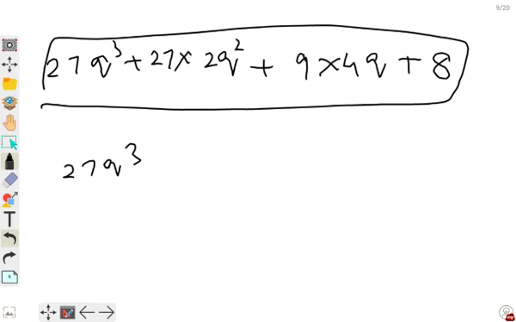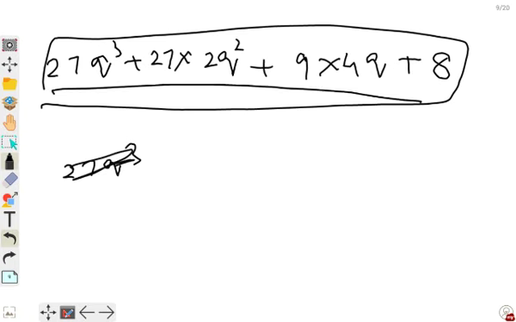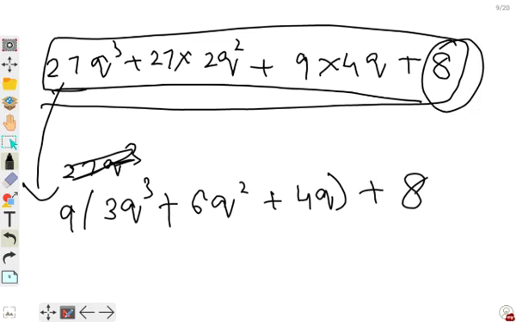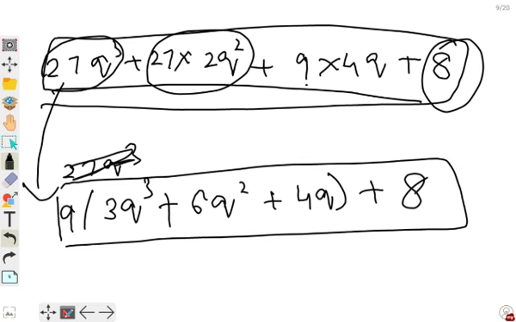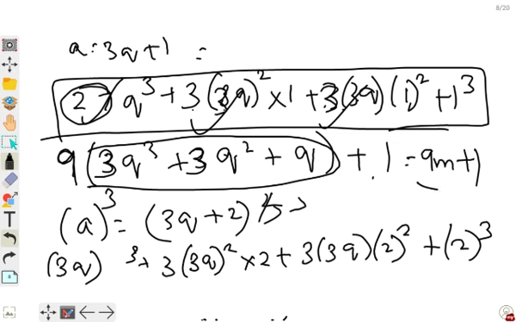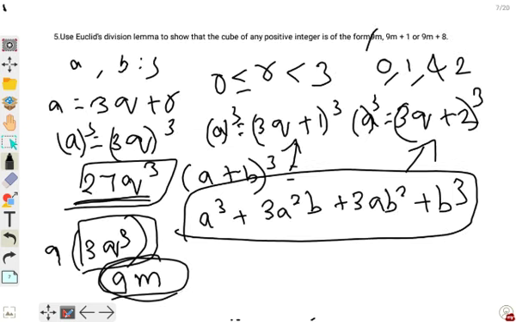Now similarly, if you take 9 from these numbers, 9 will go out, so 3q cube plus again 9, 3 2s are 6 q square, 9 has gone, so 4q plus 8, because you cannot take 9 from here. From here I have taken 1 9, from 27 so 3 remains, 9, 3 2s are 6q, so 9 I have taken, so 4q will be remaining. Again this can be some integer, so 9m plus 8. So I have seen 9m plus 8 is one form, 9m plus 1 is one other form, and 9m is the other one. So 9m, 9m plus 1 or 9m plus 8.